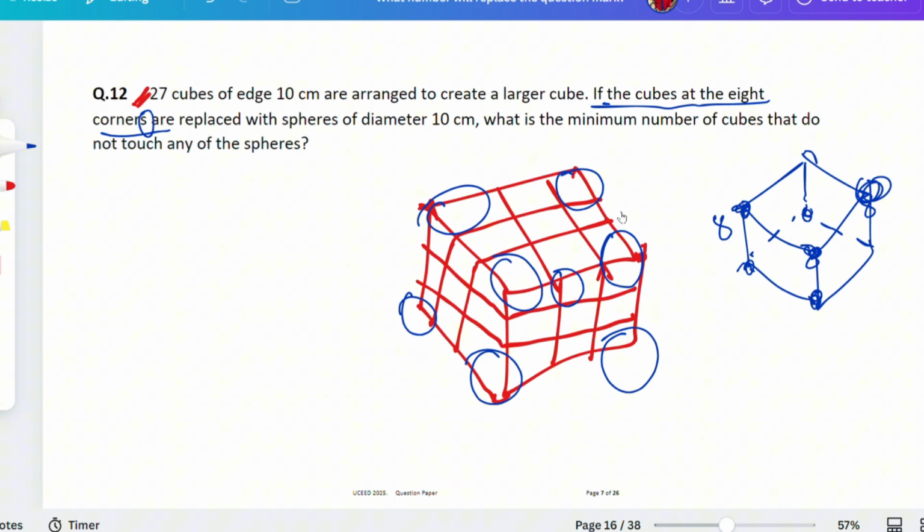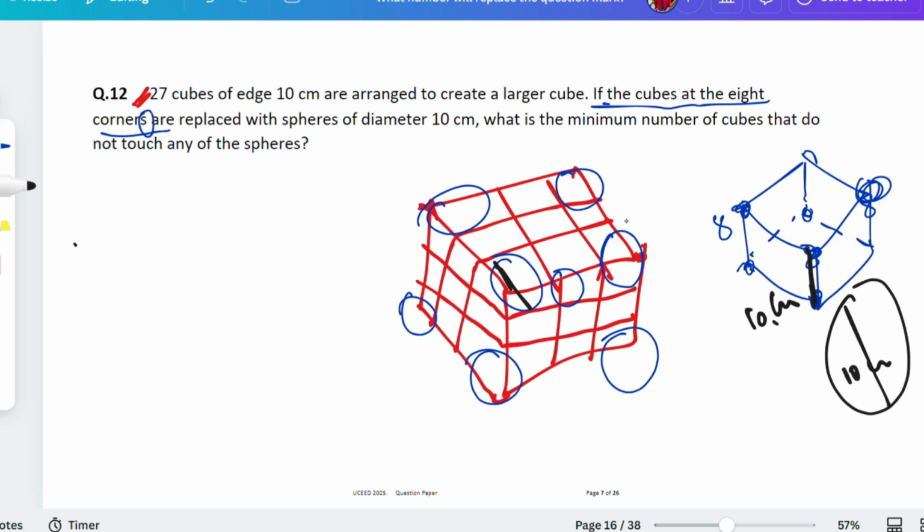Now see here. What the question is asking is, if you will be with a diameter 10, that means this is also a proper sphere of diameter 10. If this is 10 centimeter, this is also 10 centimeter. Now see, what is the minimum number of cubes that do not touch any of the spheres? The minimum number of the cubes.